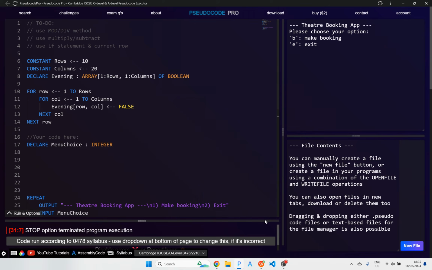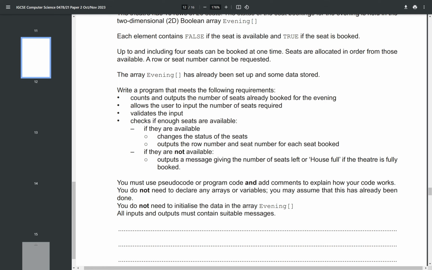If we go back here to the document, it does say there's already been some data stored. To me, this is a bit ambiguous, but looking at the mark scheme, what they want us to do is loop through the array and count up how many seats have already been booked.